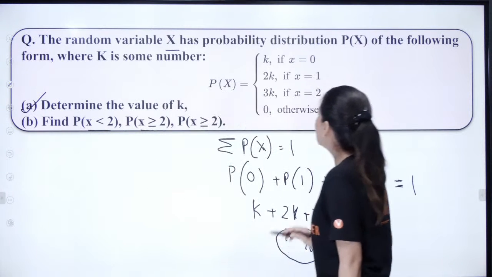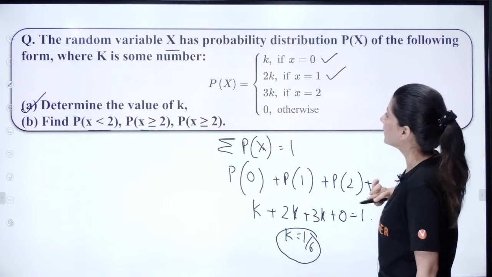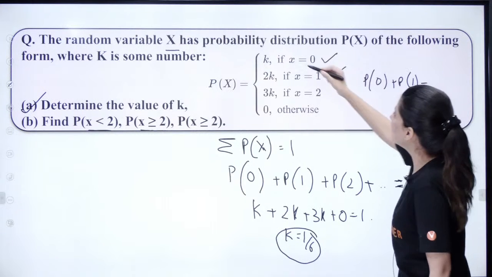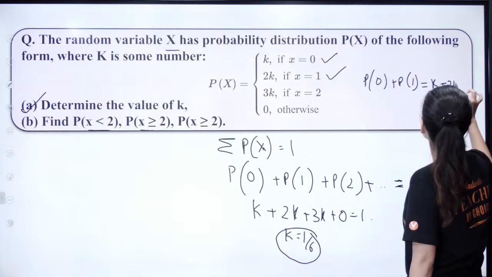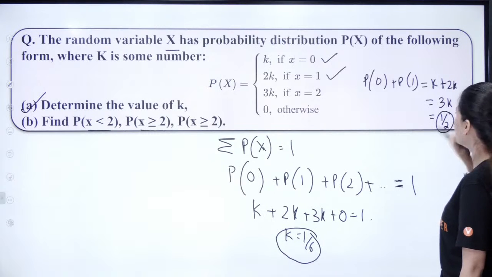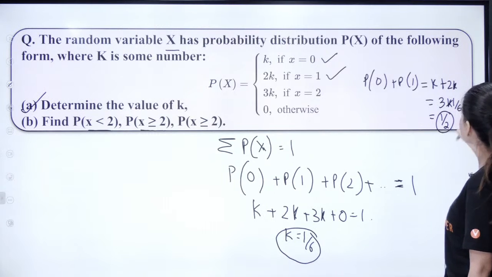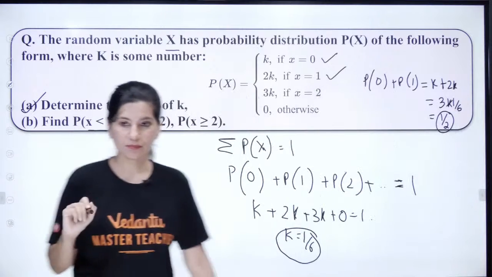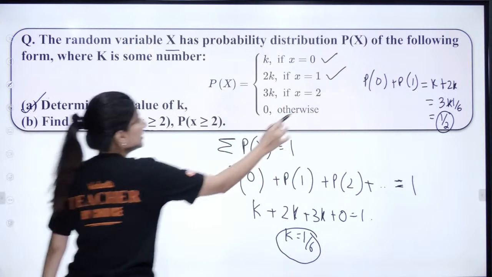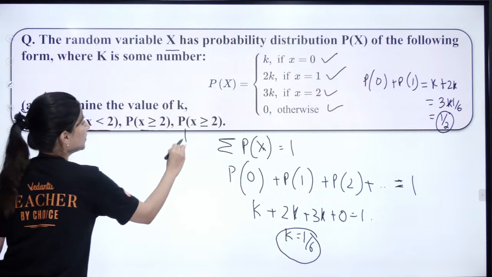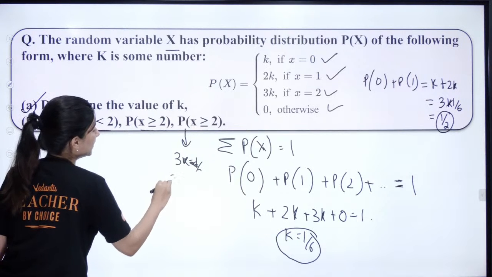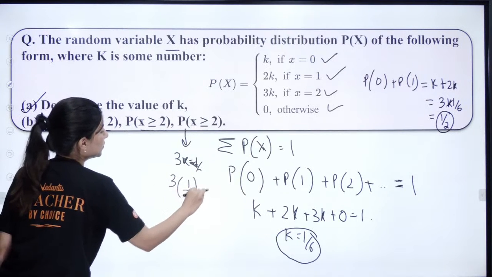So x less than 2. Less than 2 means we are looking for these two probabilities. That means P of 0 plus P of 1, that means k plus 2k, that means 3k. And we know the value of k, so k is replaced by 1/6. This is half. Clear? Now x greater than or equal to 2. That means we are looking for this and this, so only 3k. Again, both will be actually half. So 3k is equal to what? Tell me. 3 into 1/6 is equal to half.